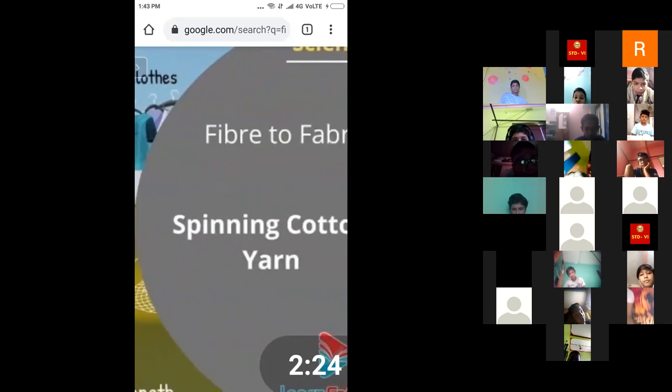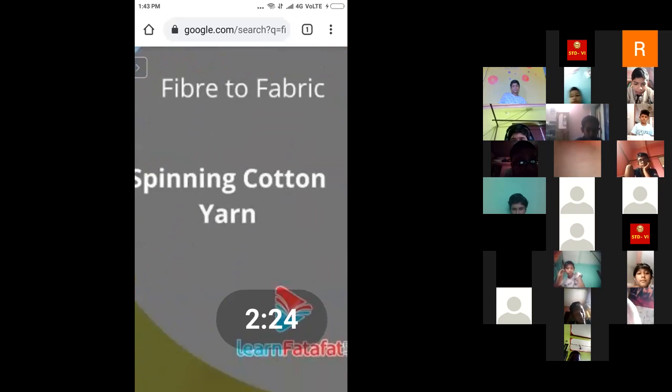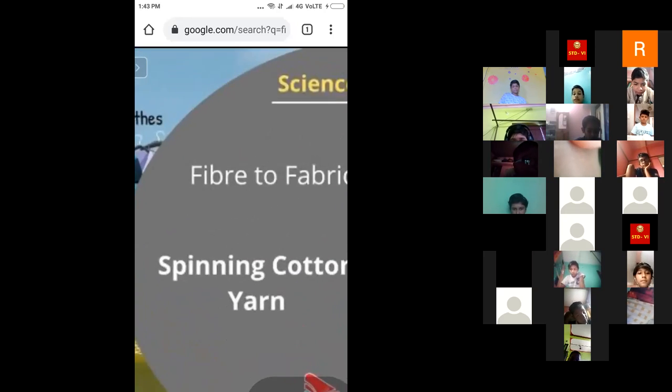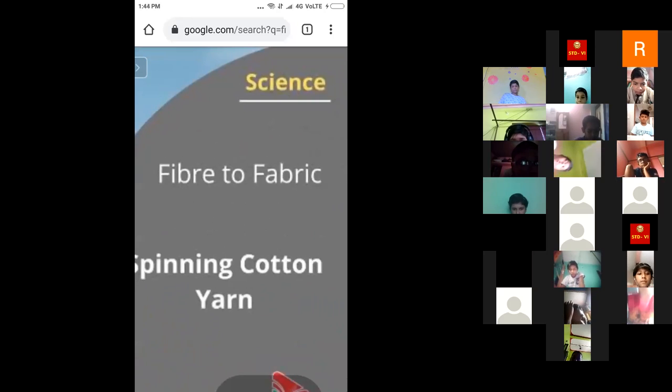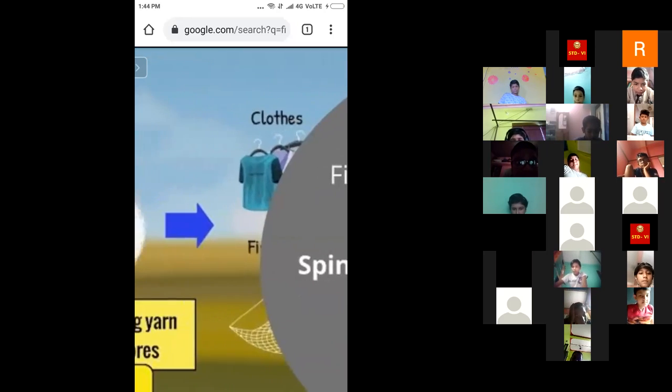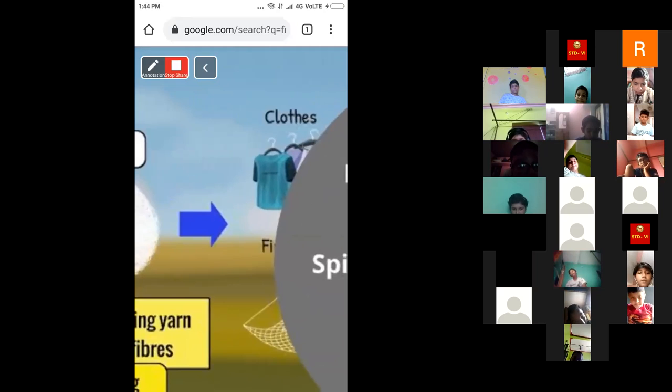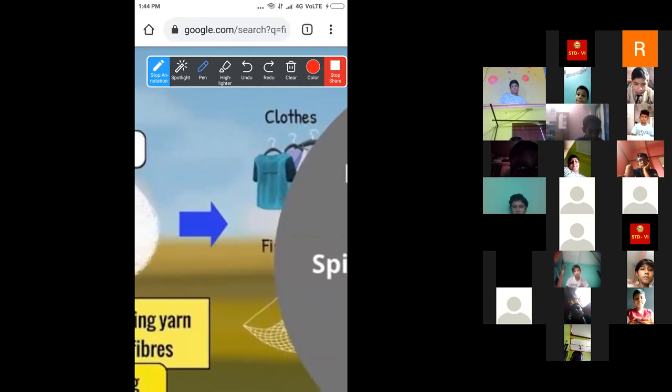And then finally, from the cotton yarn, we get the final fabric, that means cotton clothes.